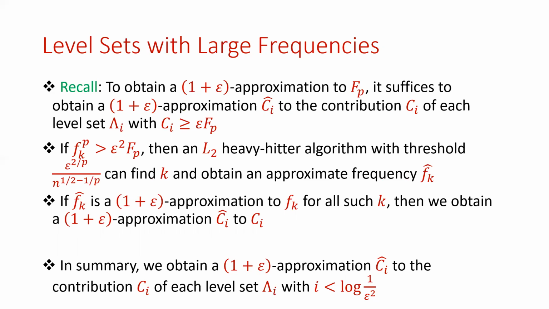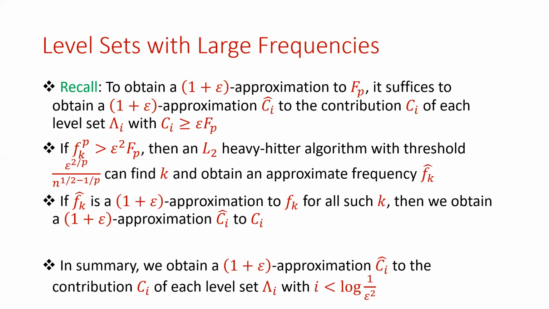Moreover, if the estimated frequency is a 1 plus epsilon approximation to the frequency of k for all such k, then we obtain a 1 plus epsilon approximation to the contribution of the level set. In summary, we obtain a 1 plus epsilon approximation to the contribution of each level set lambda_i, where i is less than log 1 over epsilon squared.